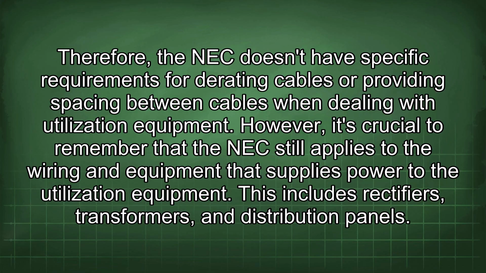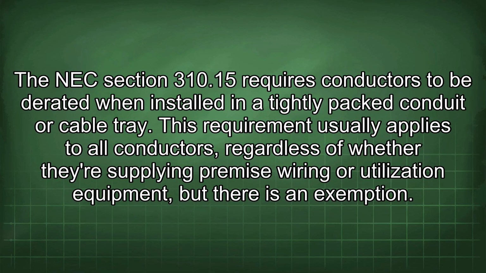However, it's crucial to remember that the NEC still applies to the wiring and equipment that supplies power to the utilization equipment. This includes rectifiers, transformers, and distribution panels. The NEC Section 310.15 requires conductors to be derated when installed in a tightly packed conduit or cable tray. This requirement usually applies to all conductors, regardless of whether they are supplying premise wiring or utilization equipment, but there